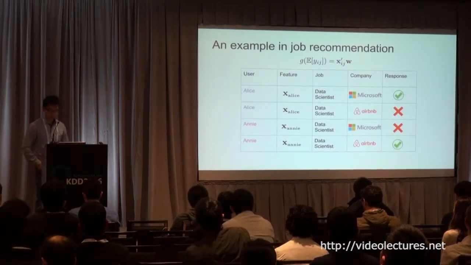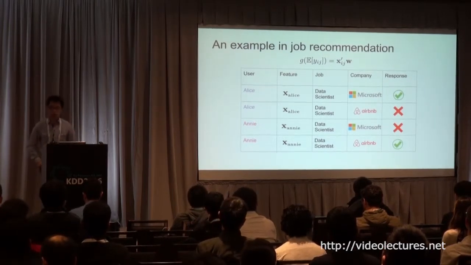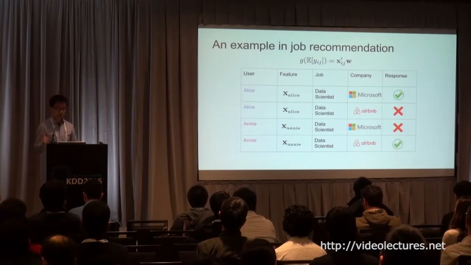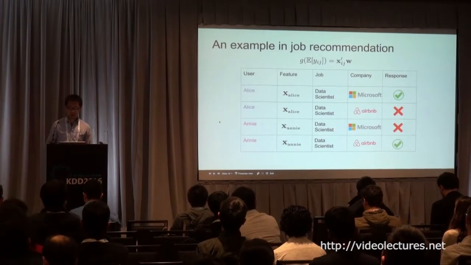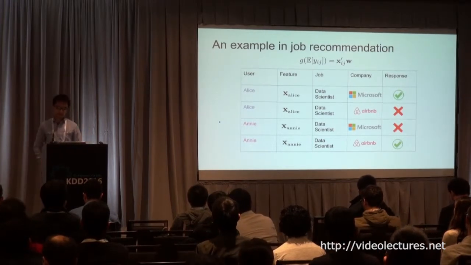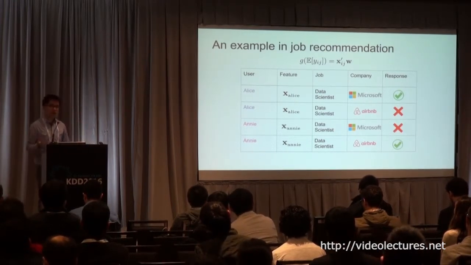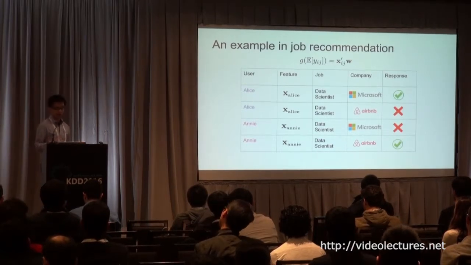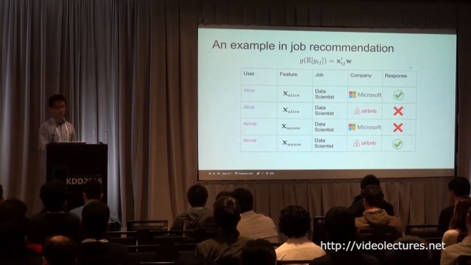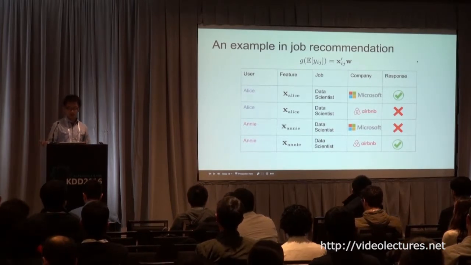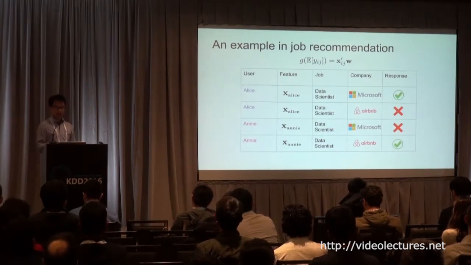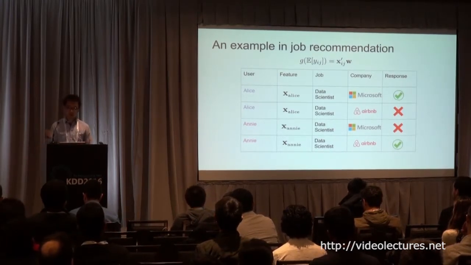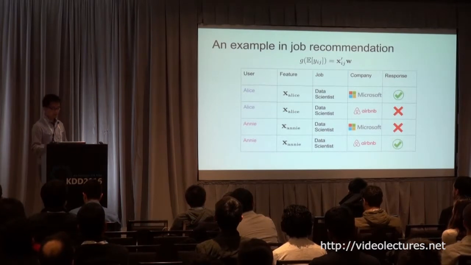Here's one example. In this talk, I will use job recommendation as a running example. To simplify the problem, say we have two users, Alice and Annie, and they are both looking for a data scientist job. We have a historical log for those two users. For example, in the past, Alice applied for a data scientist job at Microsoft, and Annie, on the other hand, applied for a job at Airbnb.